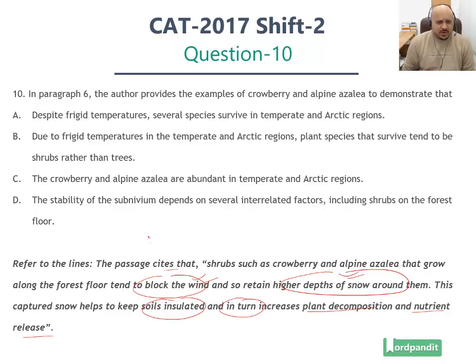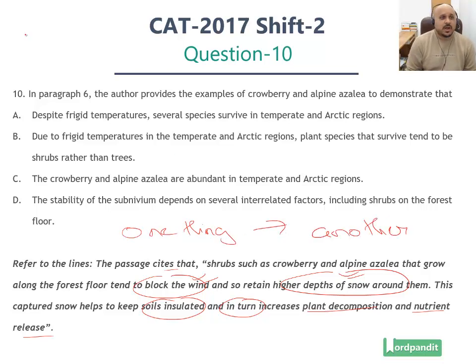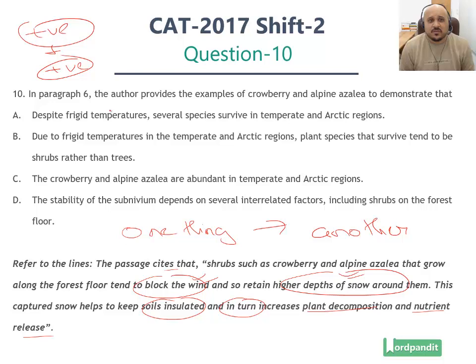So if you look at it one way, one thing is leading to another, right? One positive is leading to another, and there is a sort of a small chain reaction which has been set off, a chain reaction of positive events. He's using these examples of these two shrubs to highlight this positive example, right? Now, which is the option which highlights this sentiment? Option D is our option.